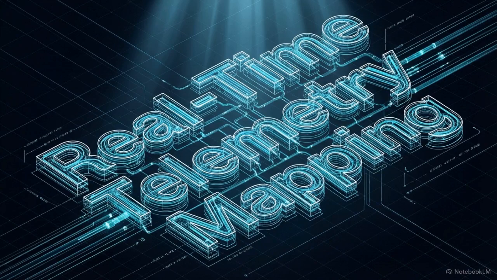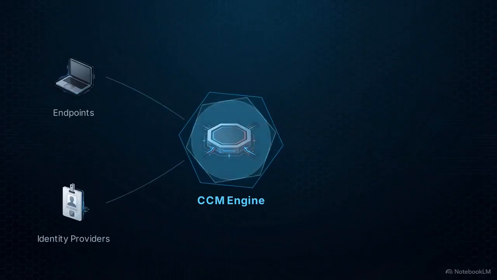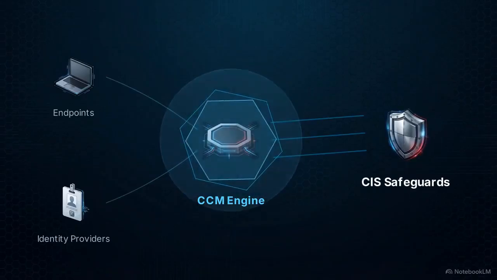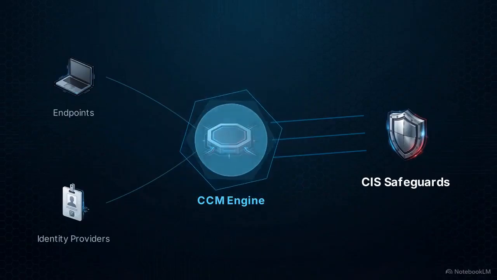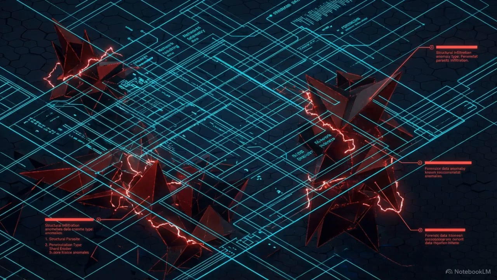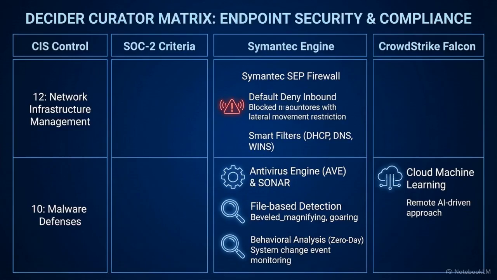The modern solution is continuous control monitoring. CCM is a strategy that automatically pulls real-time telemetry from endpoints and identity providers, mapping that live evidence directly to CIS safeguards. Bridging the gap between an auditor's static checklist and an engineer's operational reality requires abandoning legacy static tools. You must adopt continuous security validation to actively catch evasive behaviors.